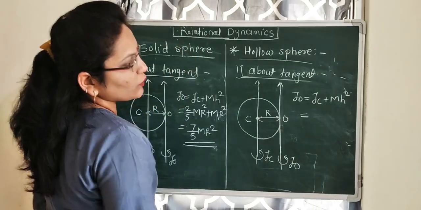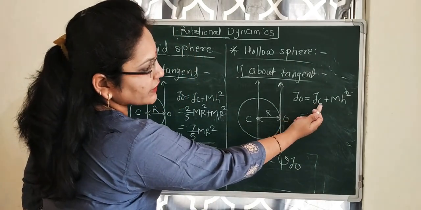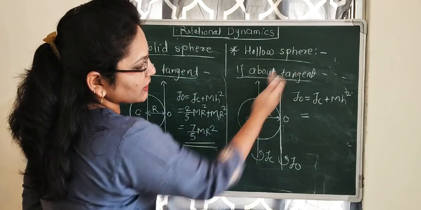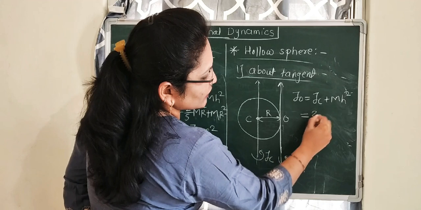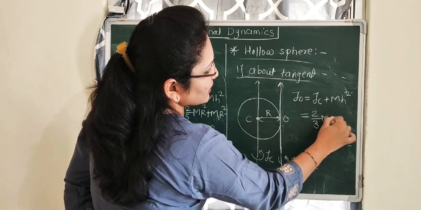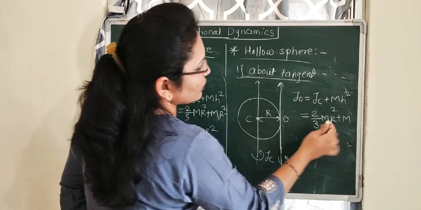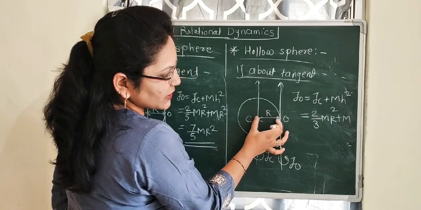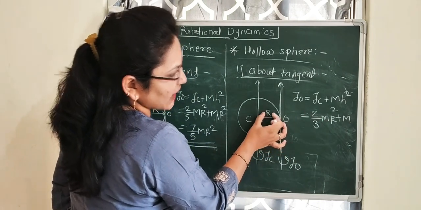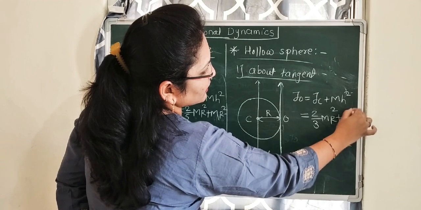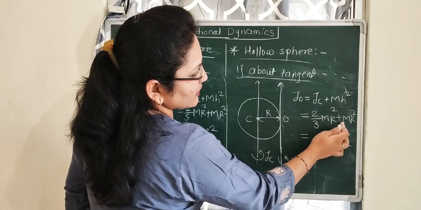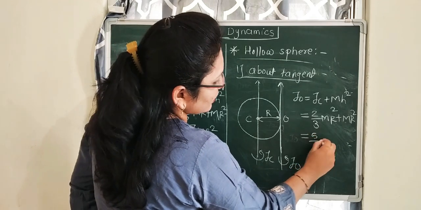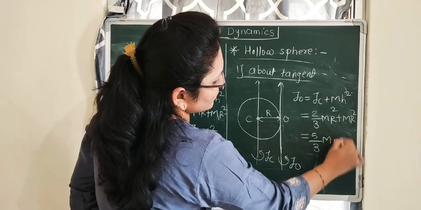We have seen IC, that is moment of inertia of hollow sphere about axis passing through center C, will be 2 by 3 mr square plus m into h, where h is the distance between two parallel axes, which is r. That is plus mr square, which is equal to 2 by 3 mr square plus mr square equal to 5 by 3 mr square.